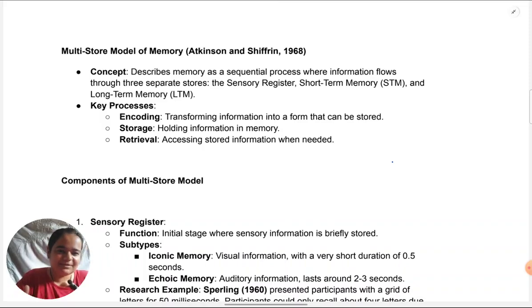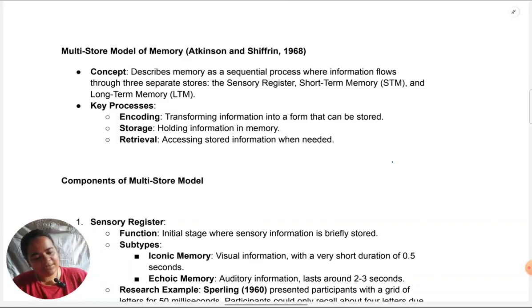Don't give circular definitions. Whatever concept they ask you to define, do not repeat it in its definition. And it is incorrect also to say that it is encoding, storing, and retrieval of memory. Memory is the process. What you are encoding, storing, and retrieving is the information. So make sure that you write correctly.